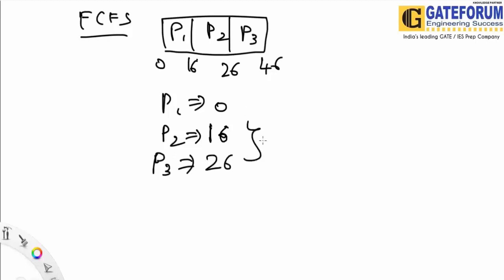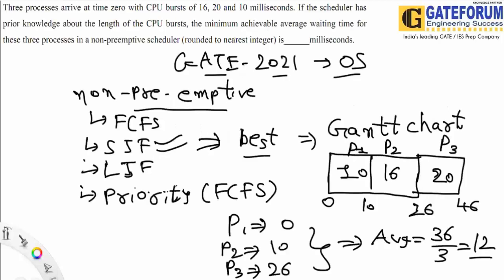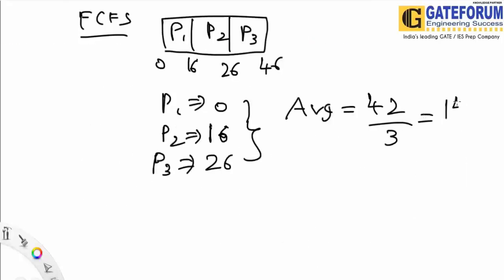If we take the average here, it would be 26 plus 16, which is 42, divided by 3, which would be 14. Sorry, by my mistake, it was not 18, it was 14. So if we consider FCFS, we get an average waiting time of 14.